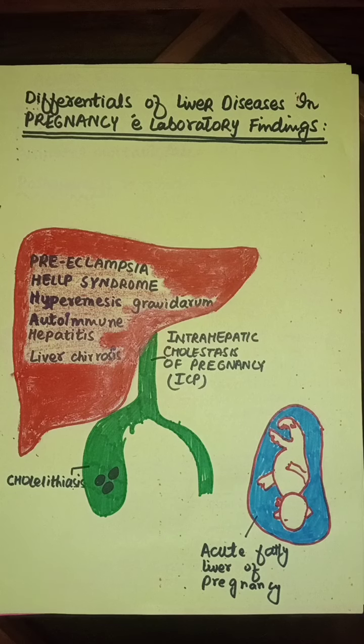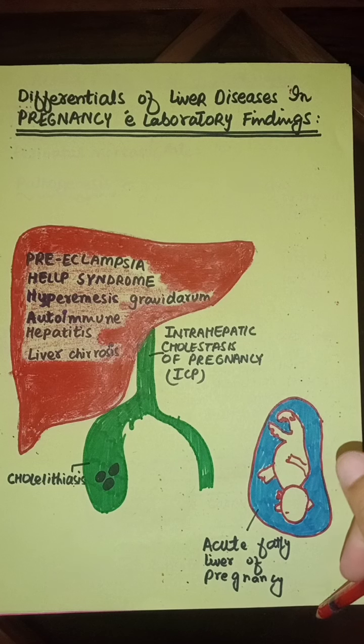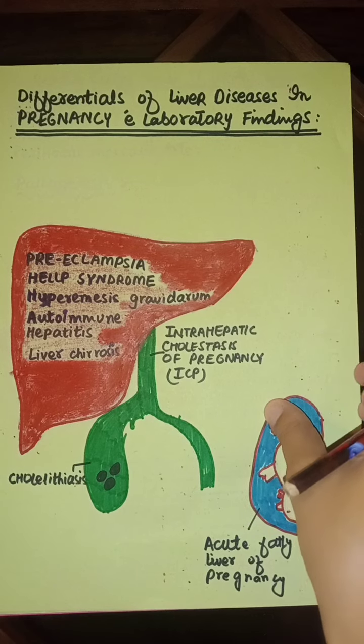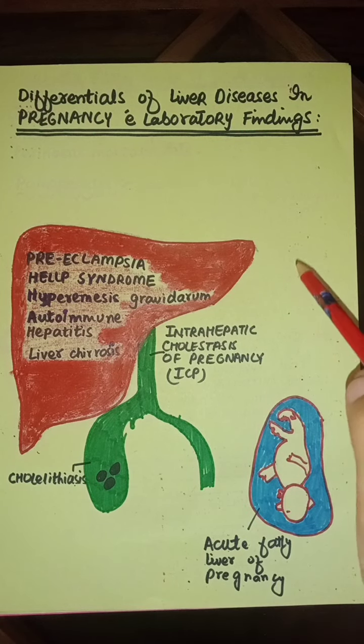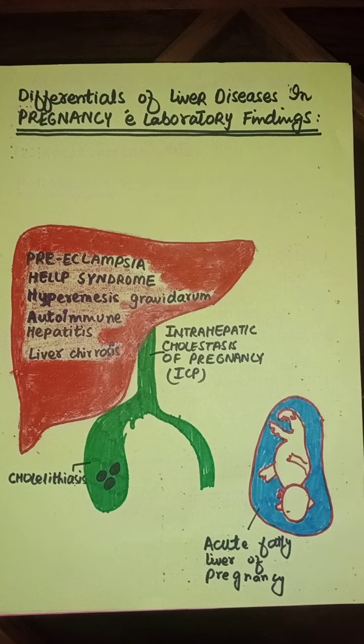It can be due to hepatitis A, E, or pre-existing hepatitis that has turned fulminant during pregnancy. Then Wilson's disease, primary biliary cirrhosis, or sclerosing cholangitis can also occur as part of the liver diseases.